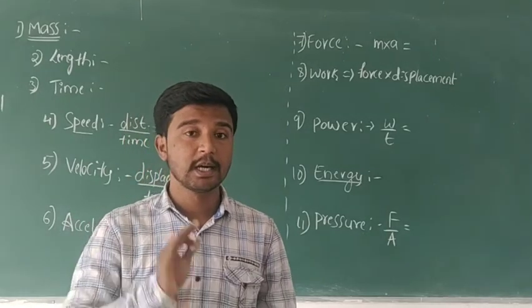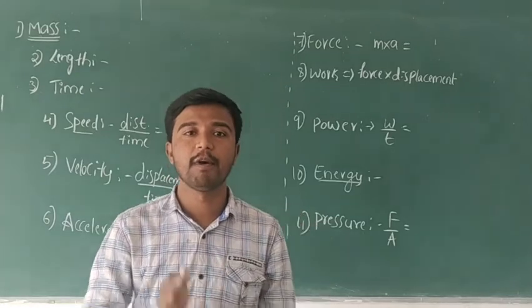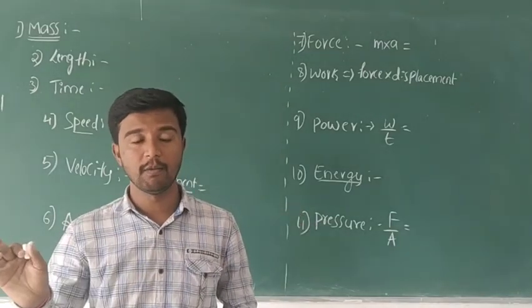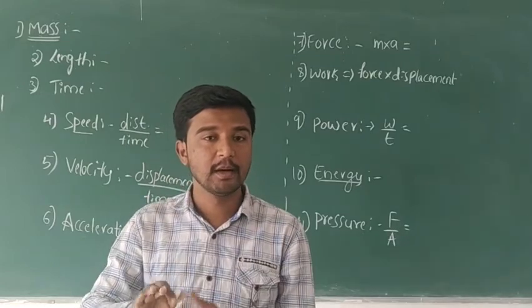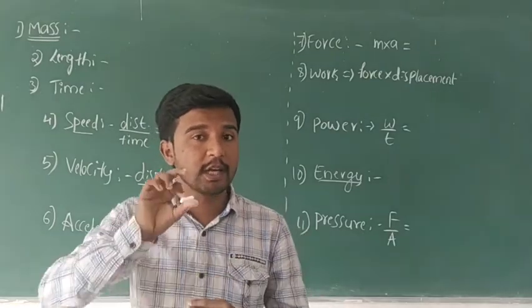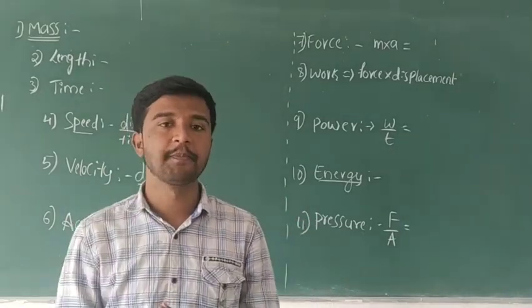The dimensional formula is nothing but a combination of M, L and T, but the actual definition is different. Okay?